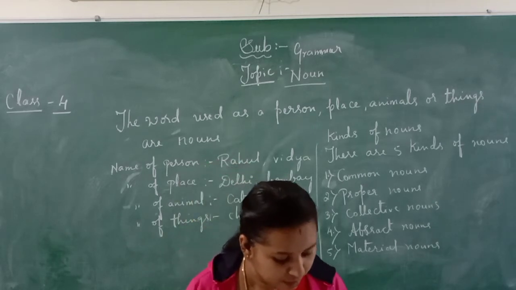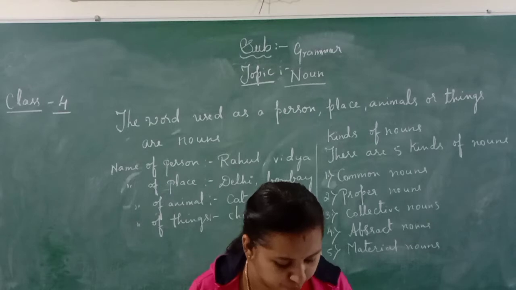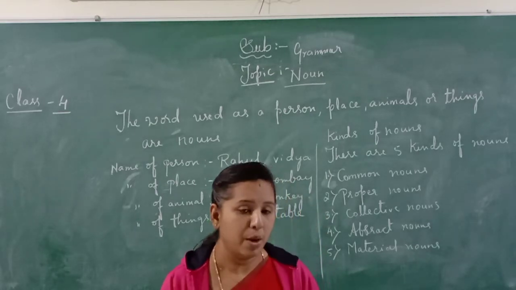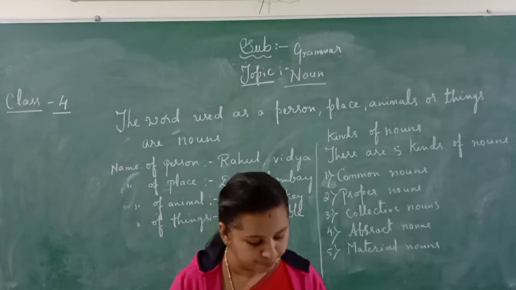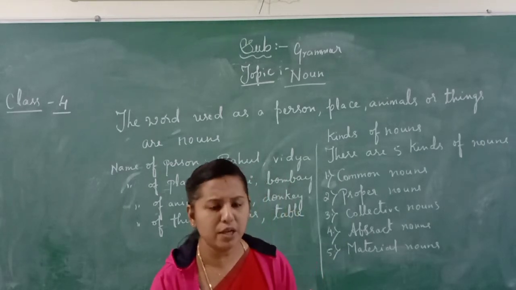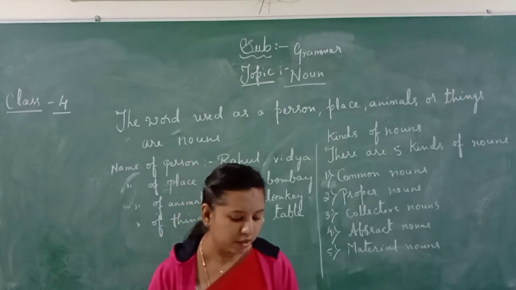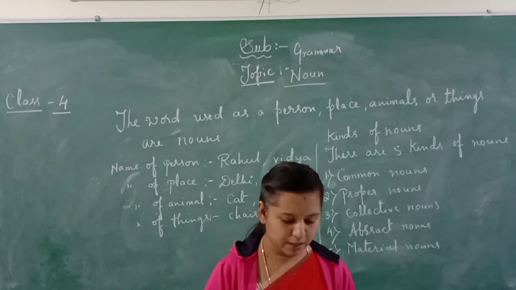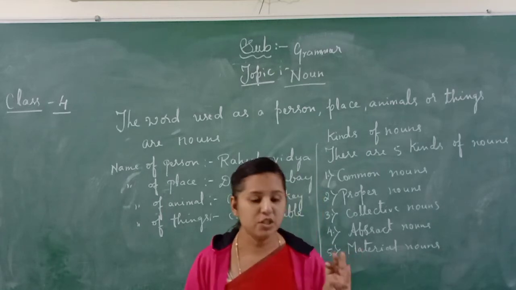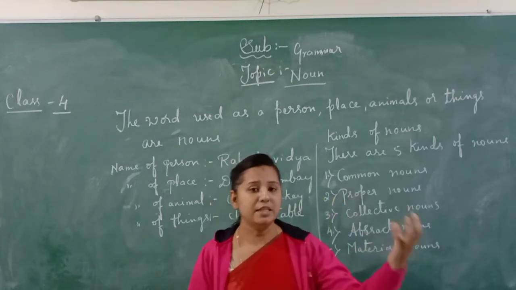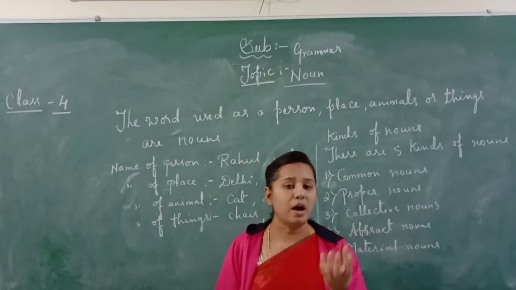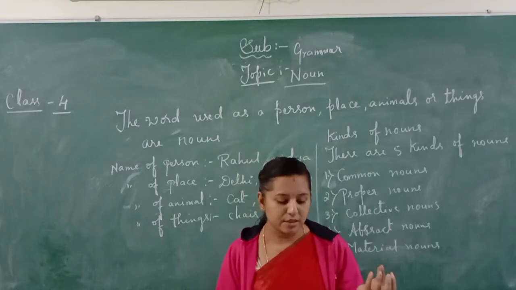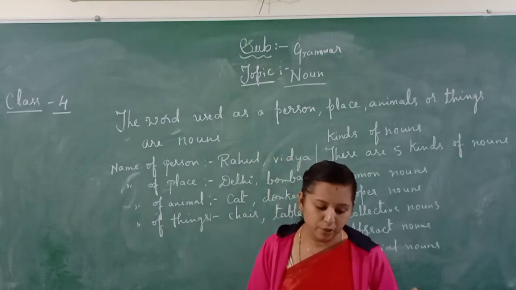For example, the teacher teaches his pupil. Apples and mangoes are fruits. Mice fear cats. So in these sentences, which words do you recognize as common nouns? The words teacher and pupil are the names of persons, so they are common nouns. Teaches is not a common noun.